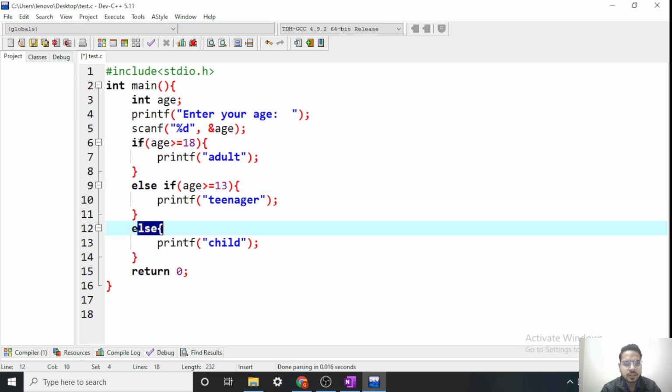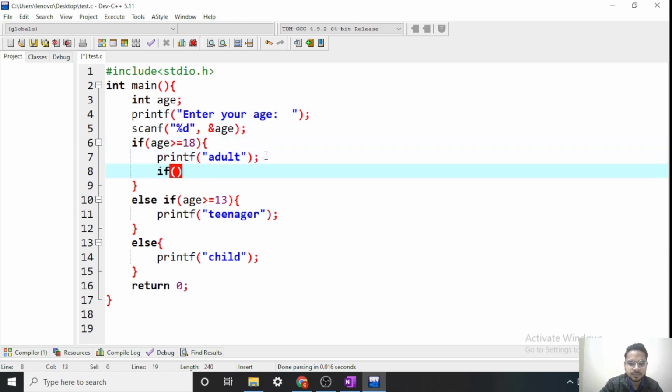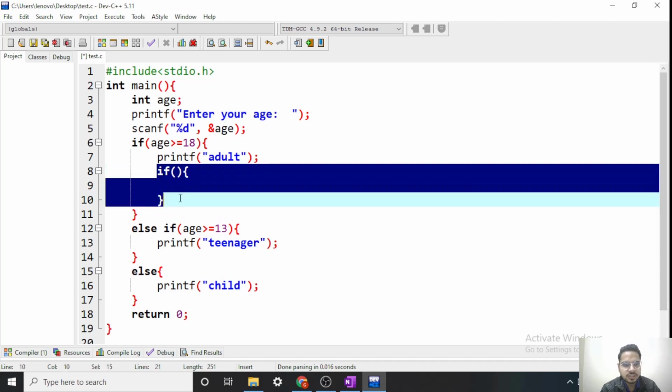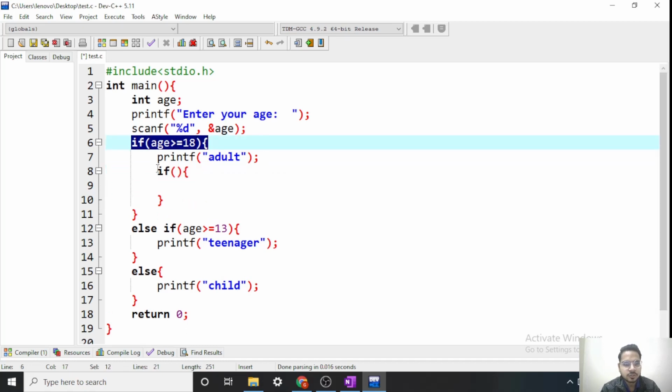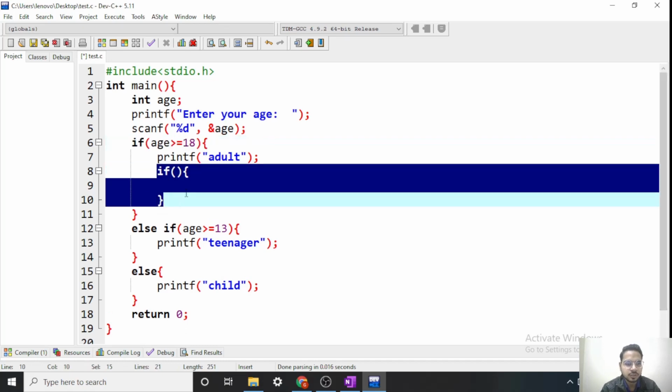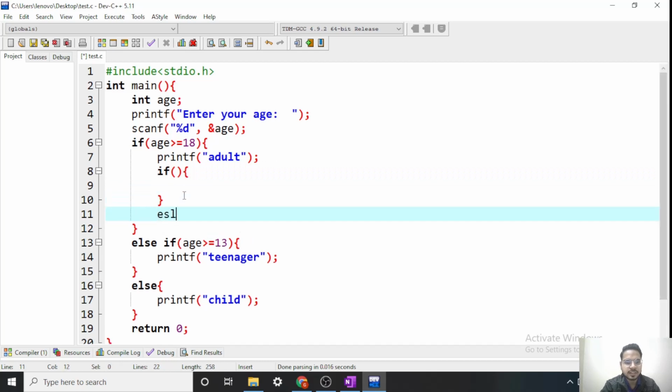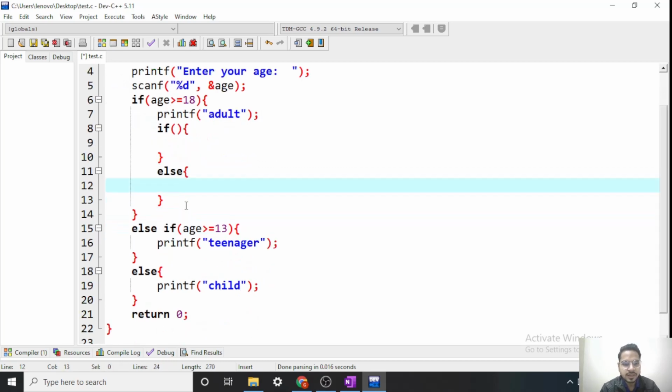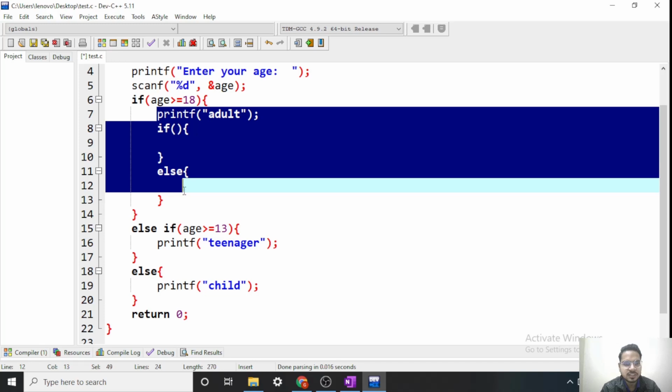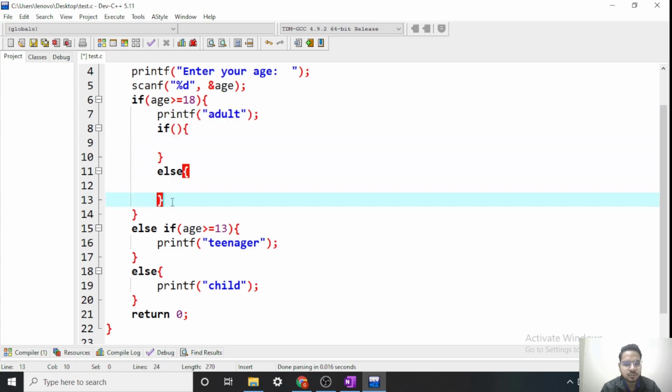We can have nested conditions also. Nested means an if inside an if. So we have this one if condition here, and I can have one more if condition here. This is an if inside one more if, so this is nesting of conditions. I can have one more else here also, I can have else if also. A condition inside a condition is called nesting of conditions.